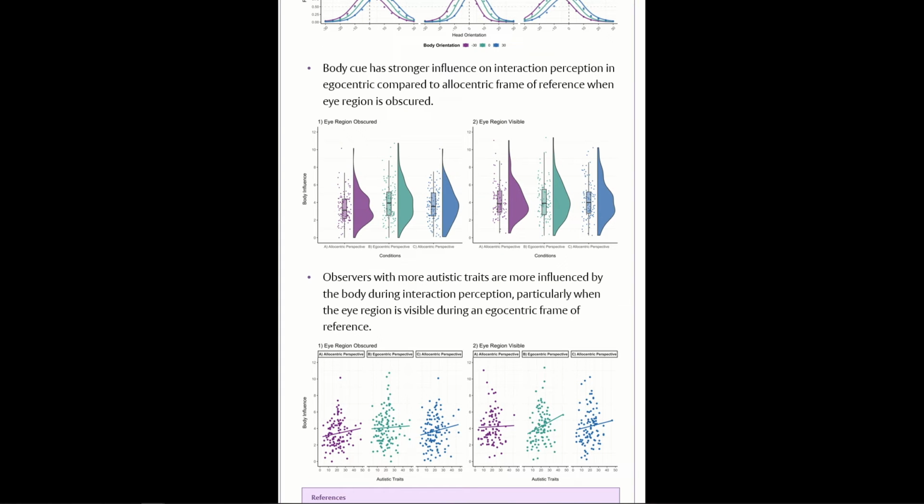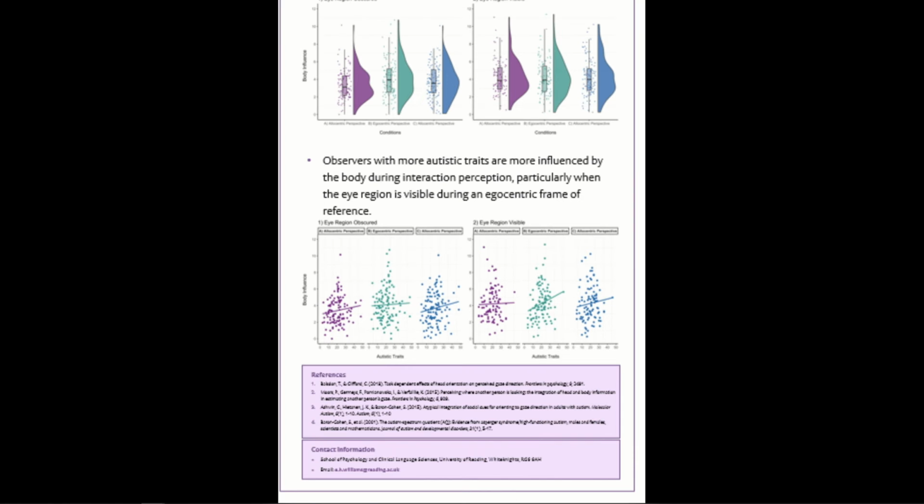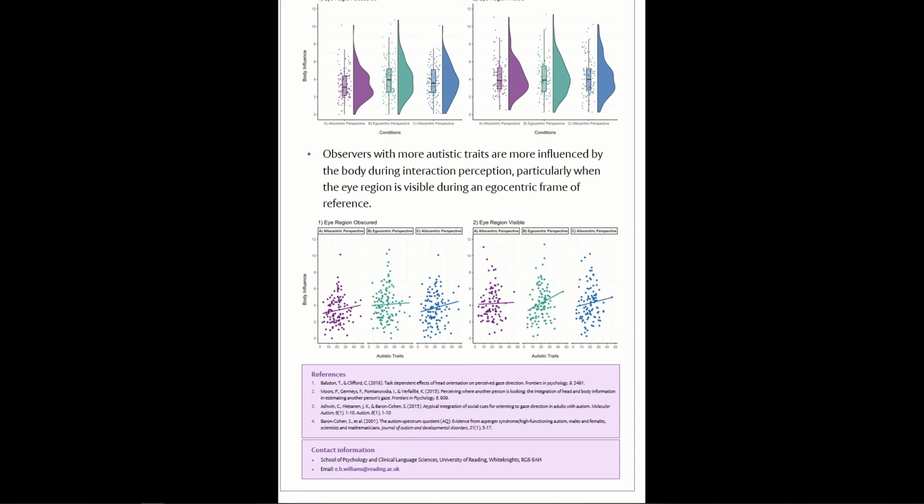We also found that the body was having more of an influence on interaction perception in the egocentric condition compared to the allocentric conditions when the eye region was obscured. This suggests that when an important directional cue is not visible, participants are relying more on the other directional cues that are available.